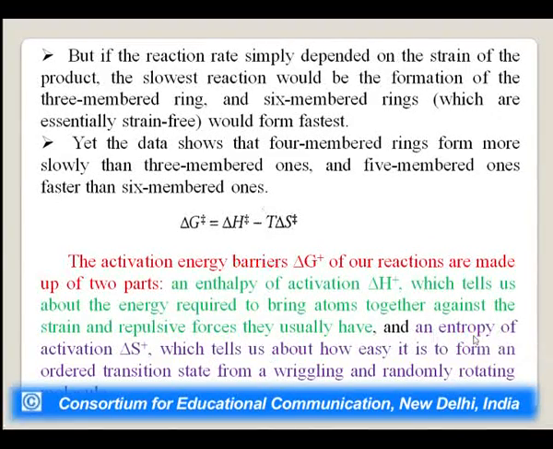Entropy is the randomness. It tells us how easy it is to form an ordered transition state from a wriggling and randomly rotating molecule. Delta G for 3- and 4-membered ring formation is large because delta H is large.